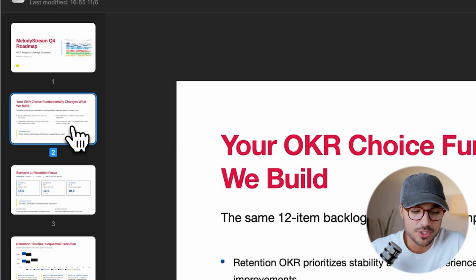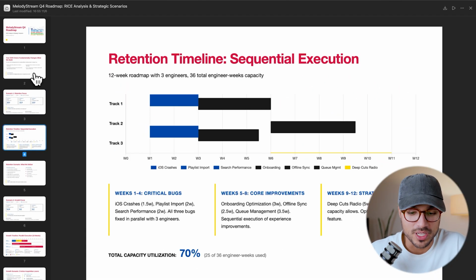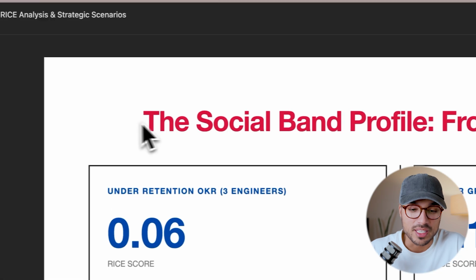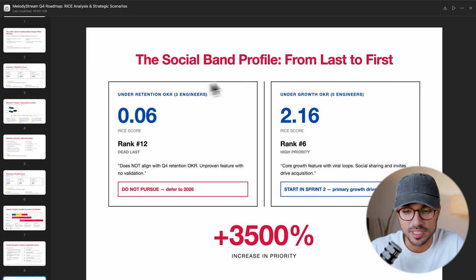It includes beautiful visuals and gives a summary of the overall RICE scoring of each item, and even specifically calls out the huge RICE score difference of the social band profile once we changed the OKR.